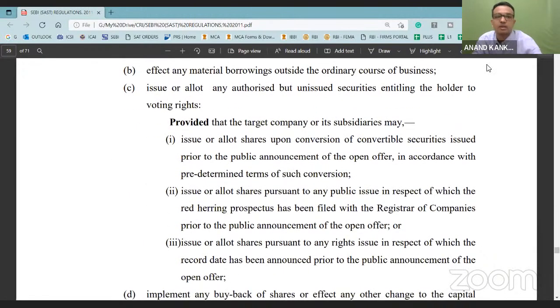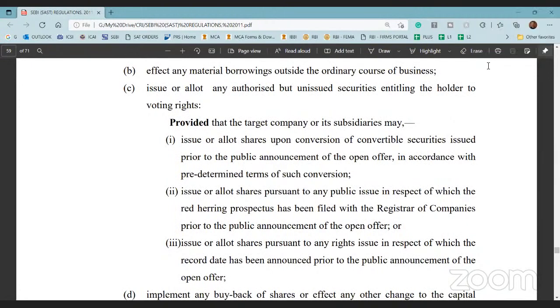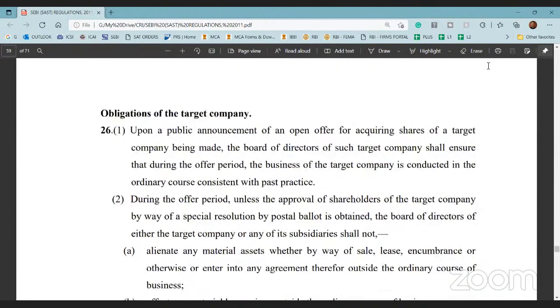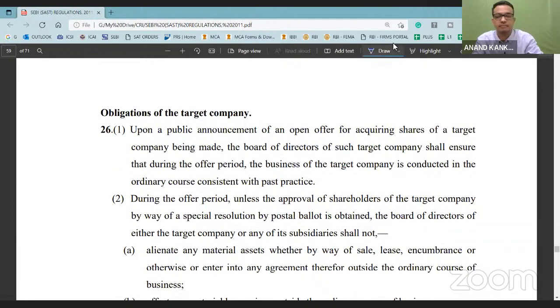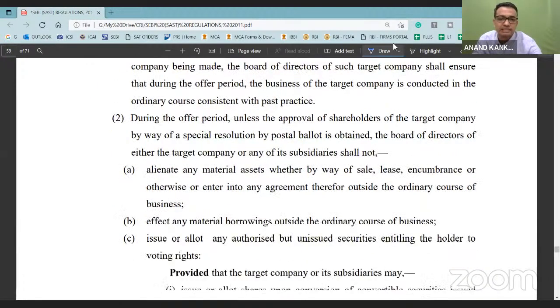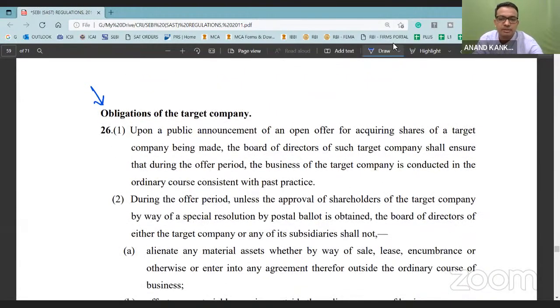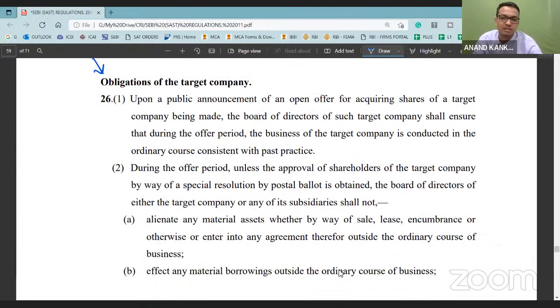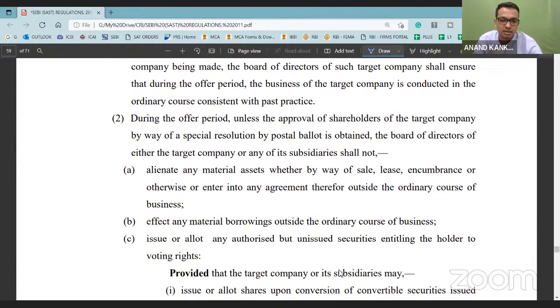Basically, Regulation 26 puts an obligation on the target company, and a lot of restrictions have been put here, right? More than an obligation, it's a restriction. And this is one of the biggest hurdles in the takeover defense strategy also. Most of the takeover defense strategies that you have covered cannot be applied in the Indian context, the reason being Regulation 26, which works as a hurdle here.